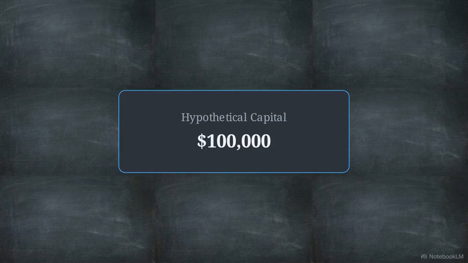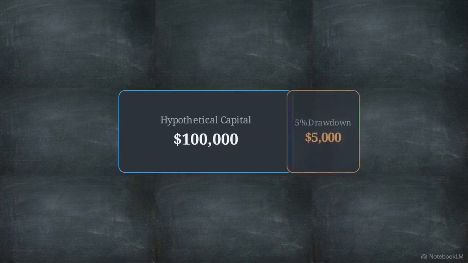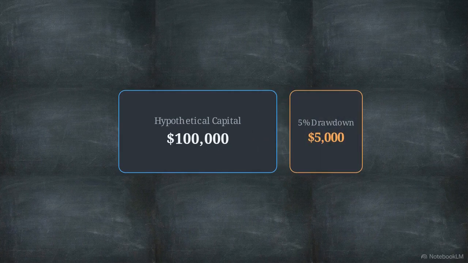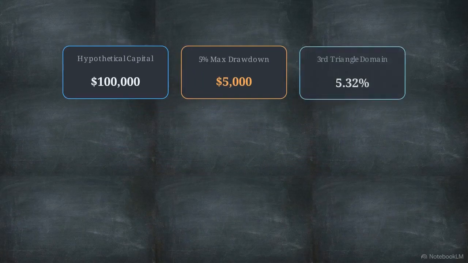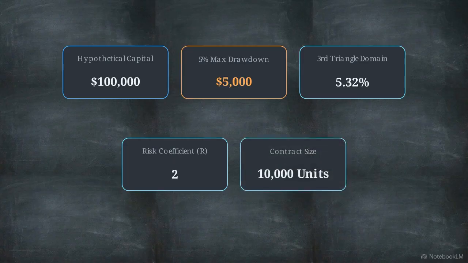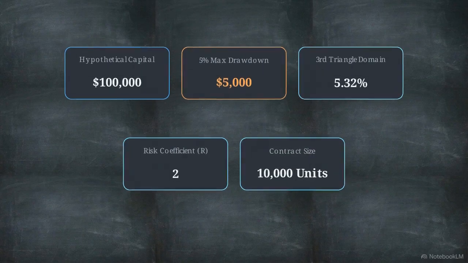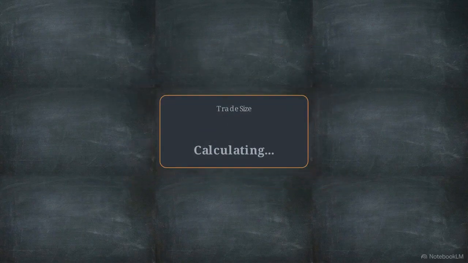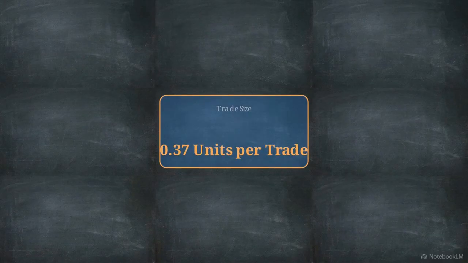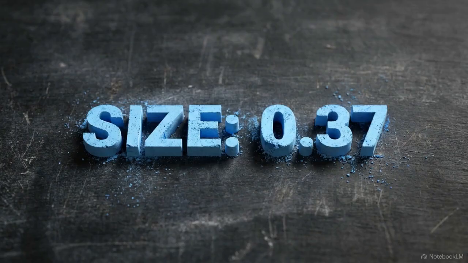The underlying financial parameters begin with a hypothetical capital base of $100,000, isolating exactly 5% or $5,000 as the expected maximum drawdown. Both trade sizes are calculated using the hypothetical capital, the investor's maximum allowed drawdown, the third triangle domain percentage, the risk coefficient, and the contract size. This formula dictates a single rigid output for position sizing, locking each trade size at exactly 0.37.